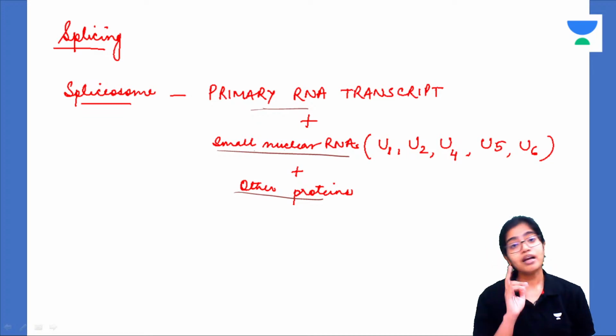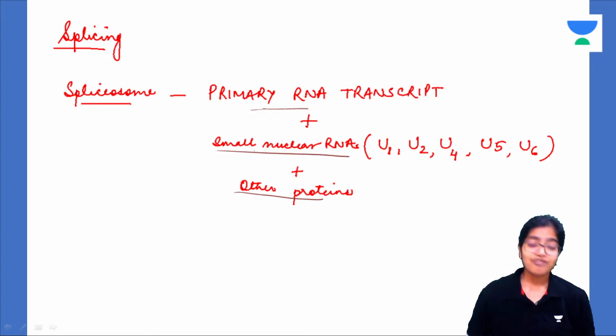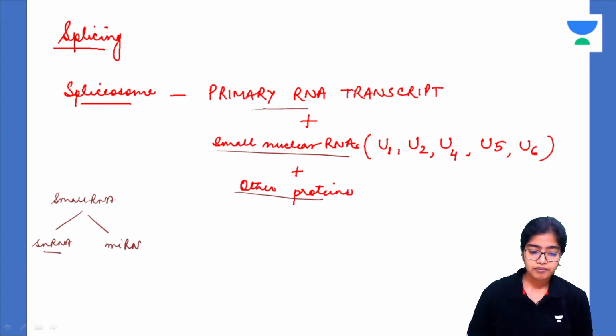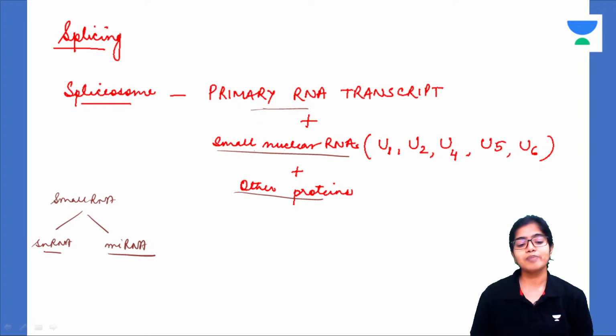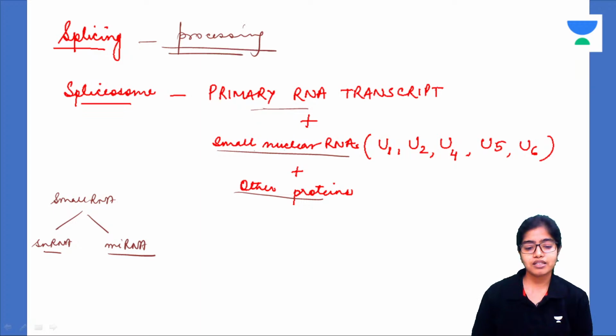Remember, in our last session, what did we read? There were 4 classes of RNAs: tRNA, mRNA, rRNA, and small RNAs. Small RNA contains two types, that is small nuclear RNA and microRNA. Remember? So all these, what did I tell you? In editing and processing, these were involved. So splicing is a type of processing only, processing of the primary RNA transcript.